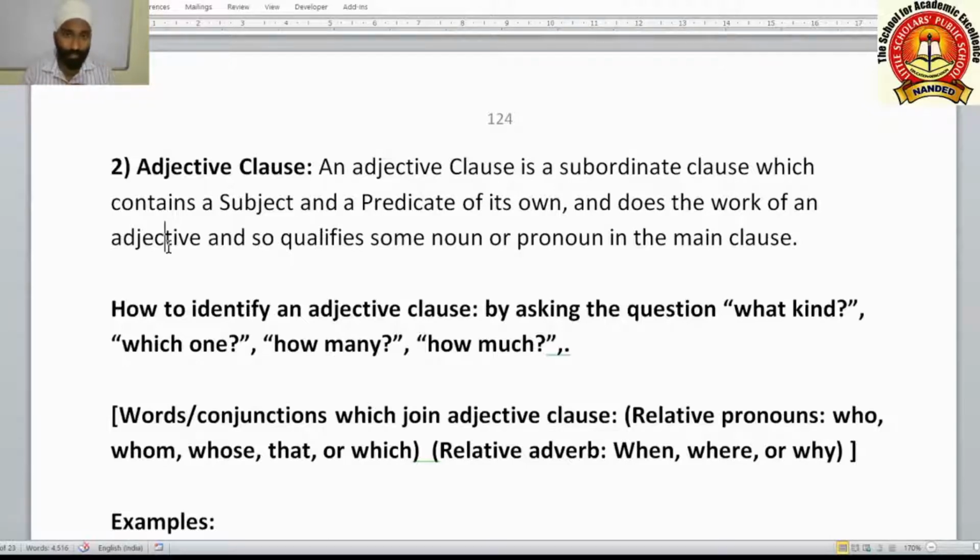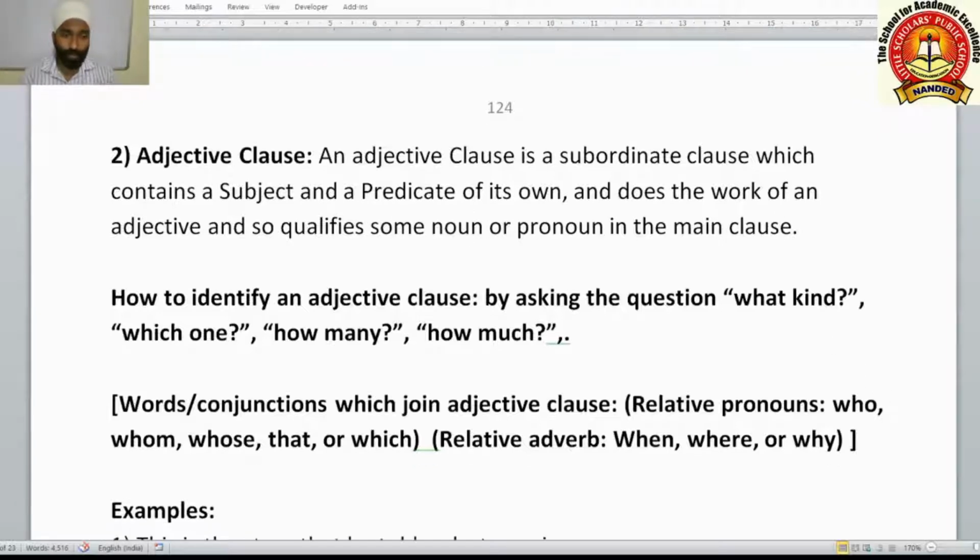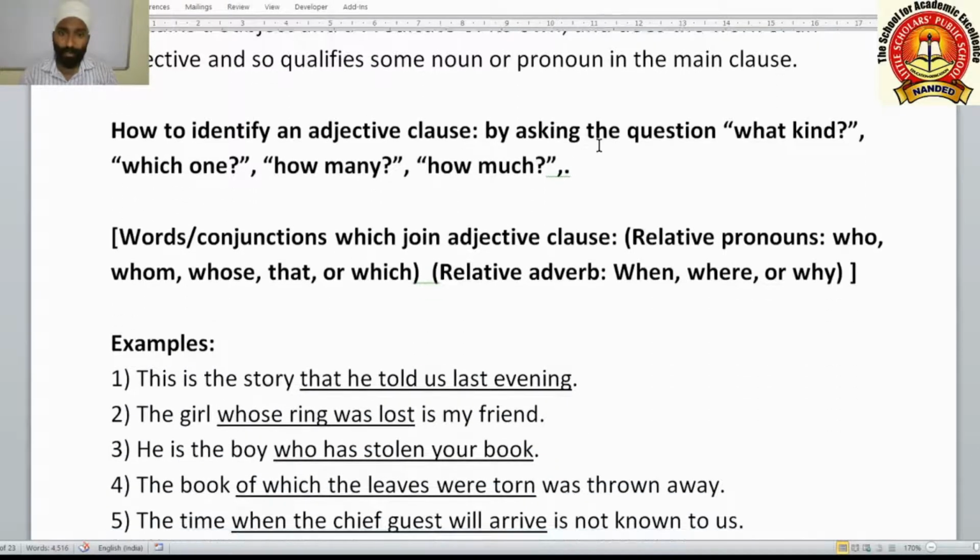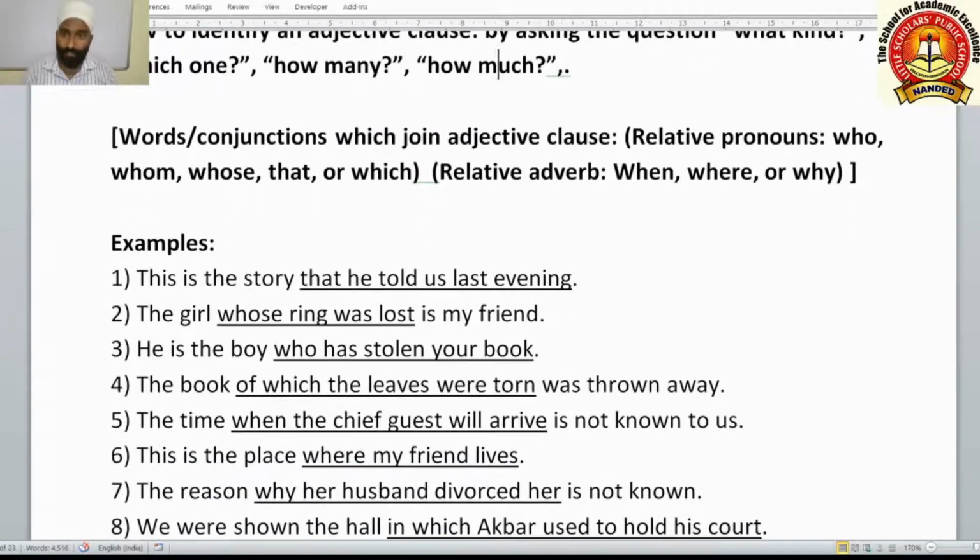Here we know what an adjective is out of the 8 parts of speech. An adjective is a word which tells more about any noun or pronoun. So the clause which plays the role of an adjective is an adjective clause, and it qualifies some noun or pronoun in the main clause. We are going to understand how to identify an adjective clause by asking the questions: what kind, which one, how many and how much. So how to ask these questions, and when to ask.